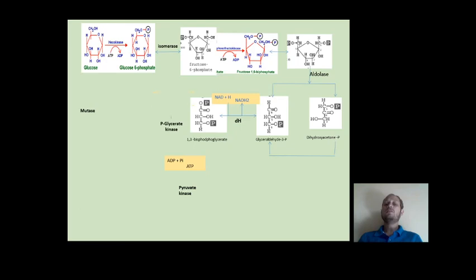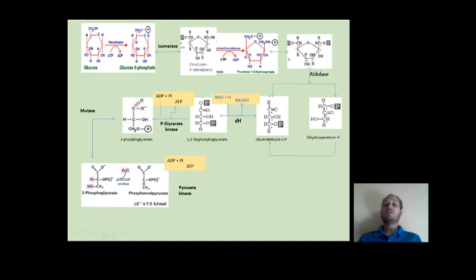Now, 1,3-bisphosphoglycerate, with the help of the enzyme phosphoglycerate kinase, is converted to a molecule of 3-phosphoglycerate, and here the 1-phosphate is transferred to ADP, forming an ATP molecule. So phosphoglycerate kinase is the enzyme where the ATP molecule is directly formed. The 3-phosphoglycerate so formed is then acted upon by the enzyme mutase and converted to 2-phosphoglycerate. So here the phosphate group is rearranged from the third position to the second position by the enzyme mutase.